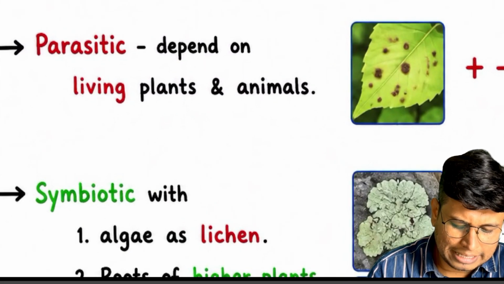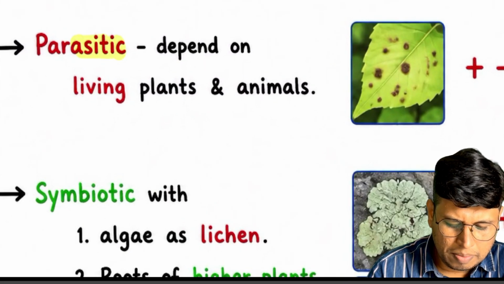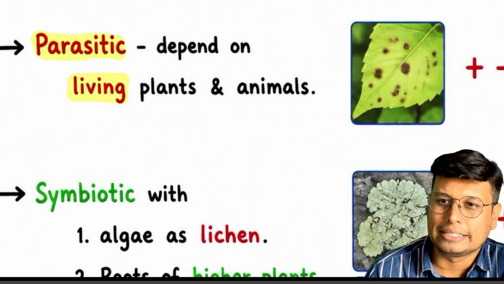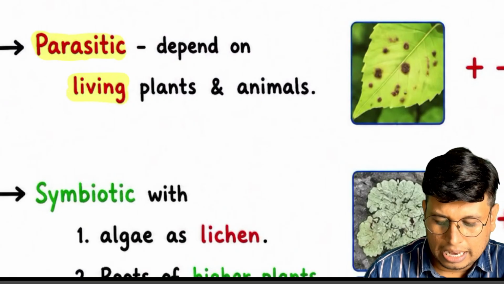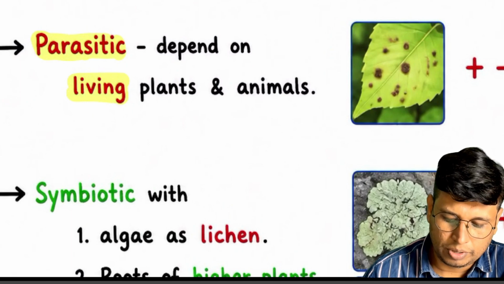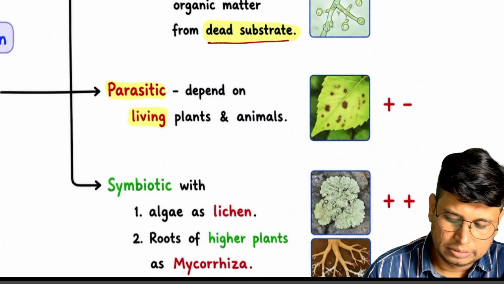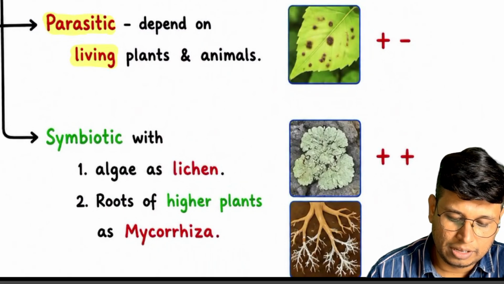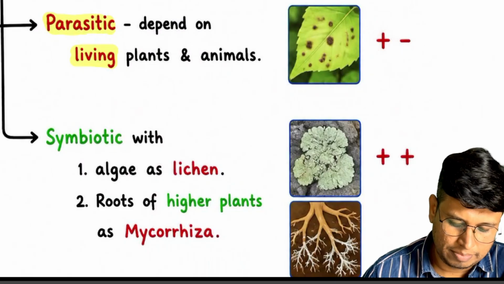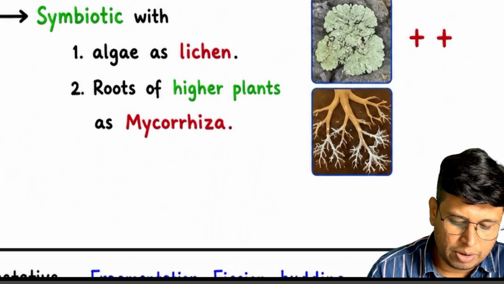Second one is parasitic. Parasitic fungi depend on living plants and animals, and they take nutrition from them. In this interaction, who is benefited? The parasite is benefited. Who is harmed? The host is harmed.